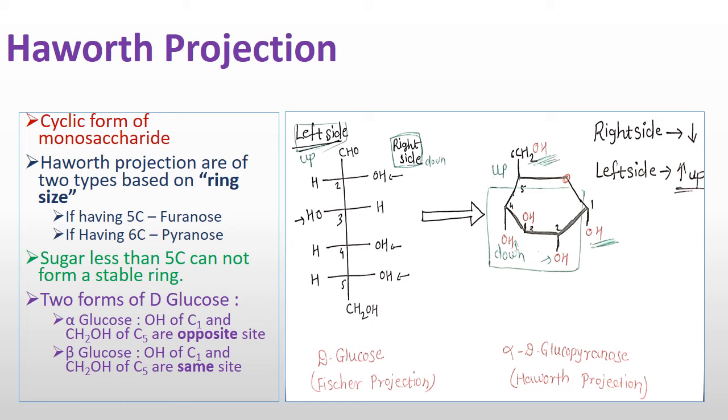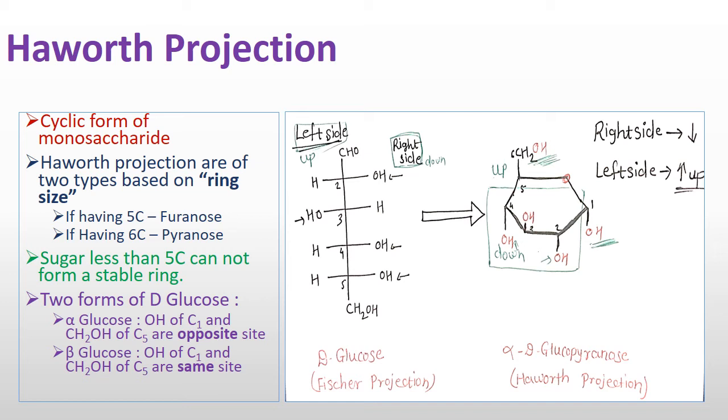This structure is alpha glucopyranose because OH and CH2OH both are on opposite sides. If the OH from the first carbon and the CH2OH are in the same direction, same side, then that is the beta structure.